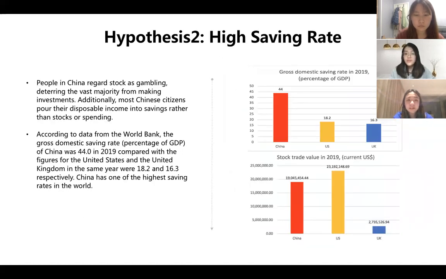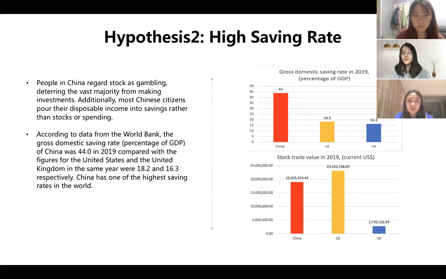The second factor we found is the high saving rate. Many people in China regard stock as gambling, and most Chinese citizens save their income rather than consume. People are likely to save more money to prepare for risk and deal with emergencies, so they are more cautious and less likely to get involved in investment.